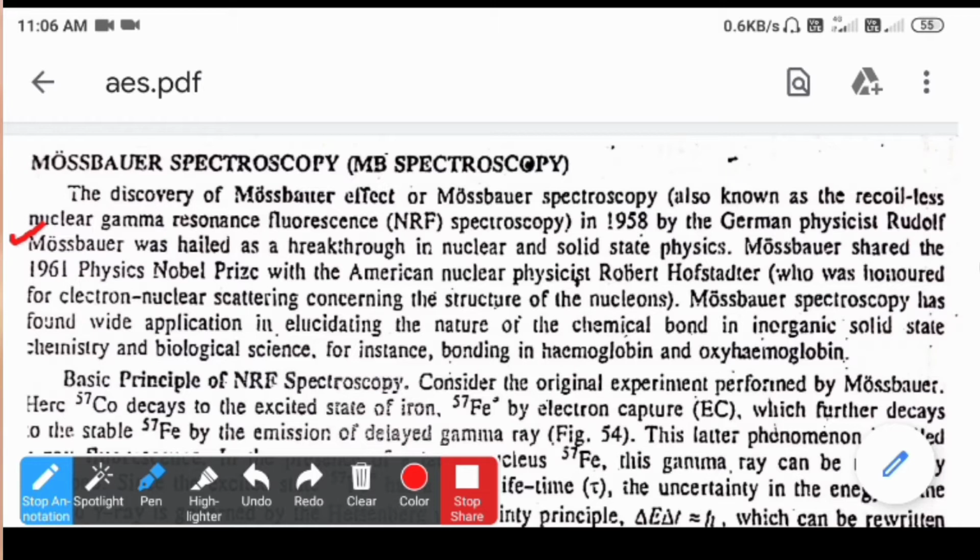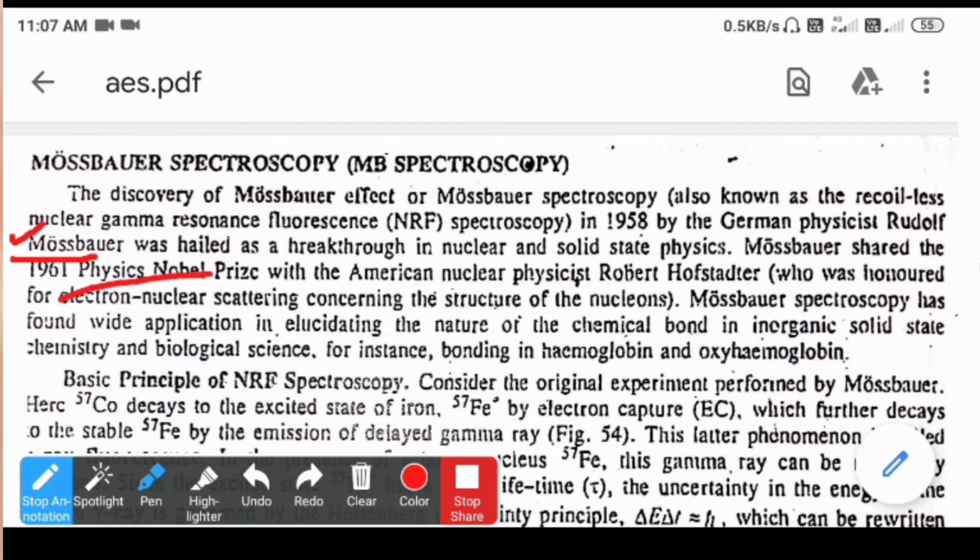And it is fluorescence because there is a short time gap between the absorption and emission. So overall it is also called NRF spectroscopy, and this spectroscopy was developed by the physicist Rudolf Mossbauer, and for this he got the Nobel Prize in physics.